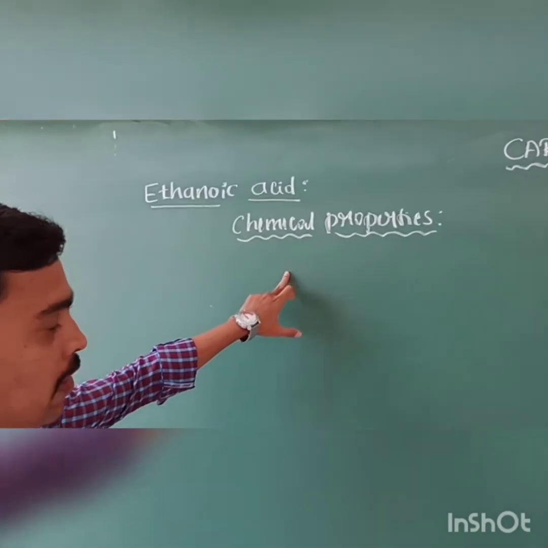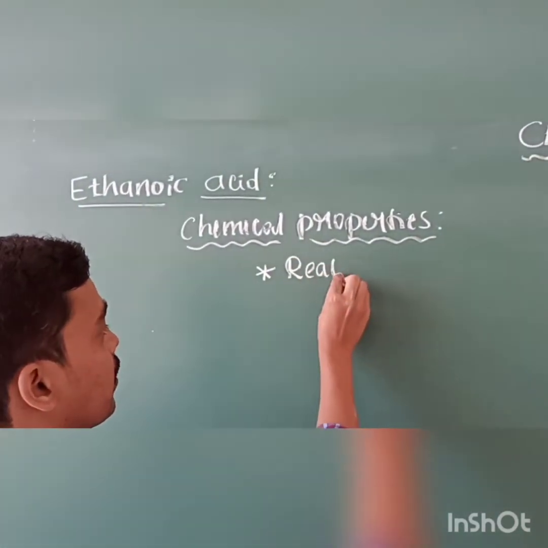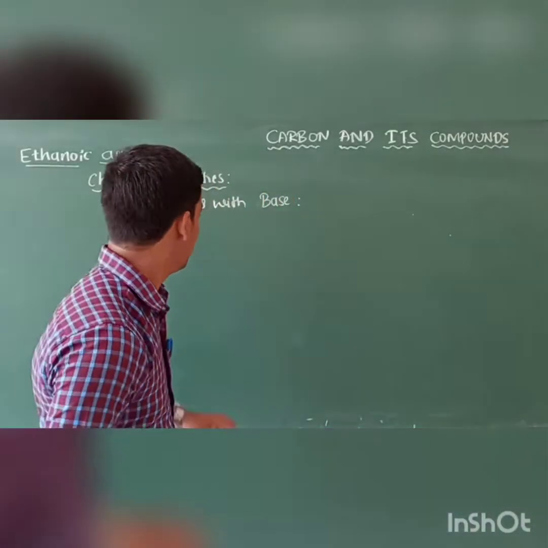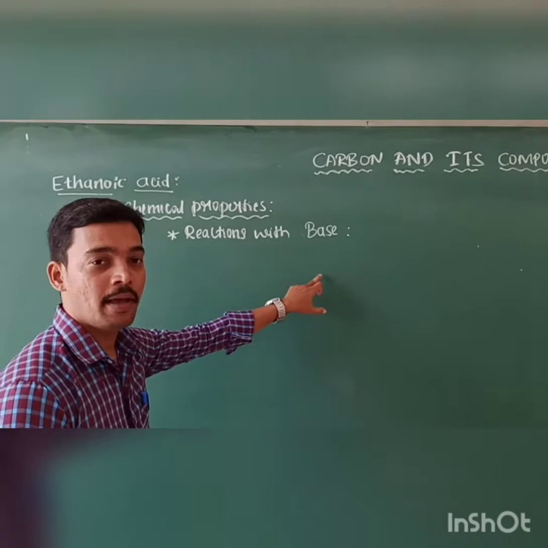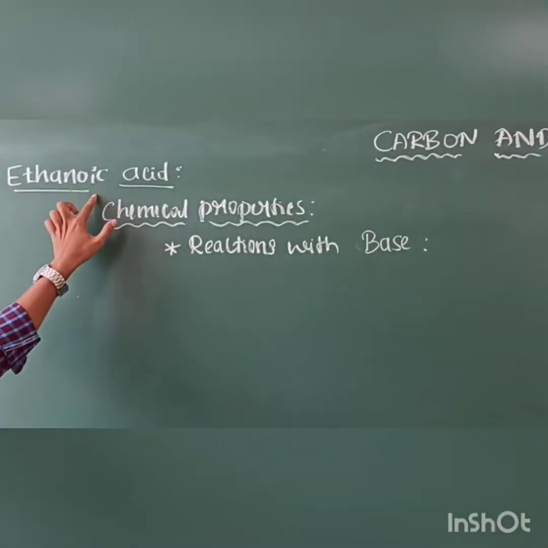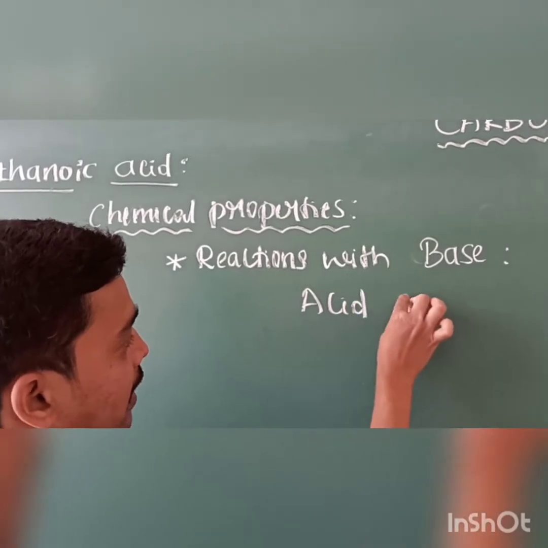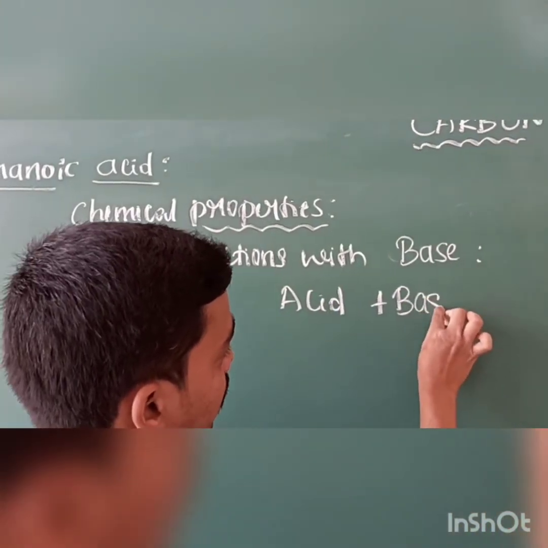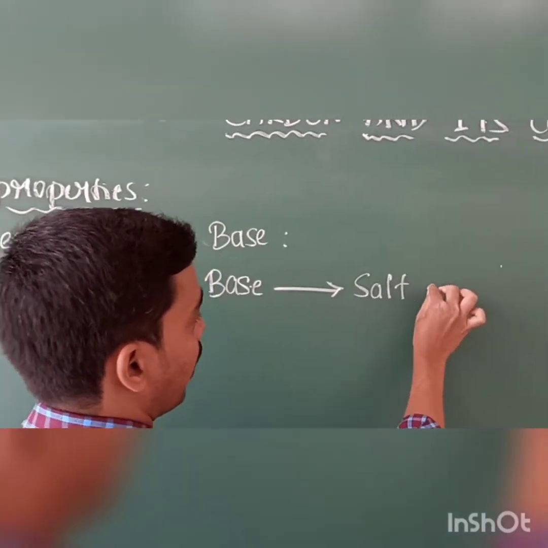In the chemical properties, the first one is reactions with the base. What happens when ethanoic acid reacts with the base? We already know that ethanoic acid is an acid. When it reacts with a base, the products are salt and water.